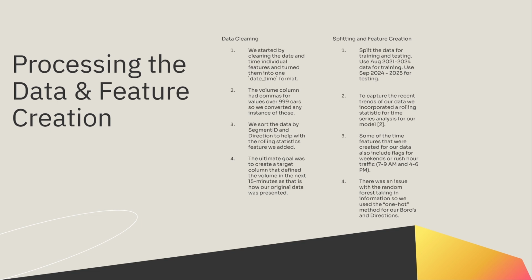We began with thorough data cleaning to ensure that the data set was suitable for modeling. First, we combined the separate date and time columns into a single standardized datetime feature. Next, we addressed the formatting issue in the volume column, where values exceeding 999 were stored with commas. These were cleaned and converted into a proper numeric format. To help facilitate good time series operations, we sorted the entire dataset by segment ID and direction. And finally, we created a target column that defined the volume in the next 15 minutes, as that is how our original data was presented.